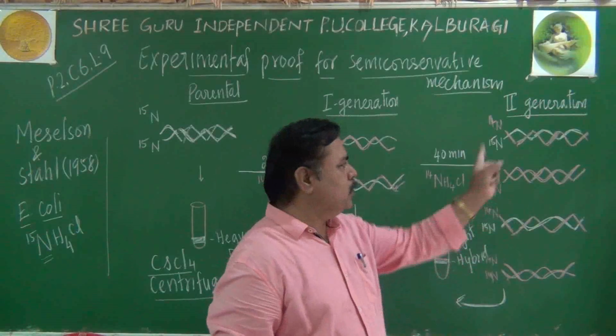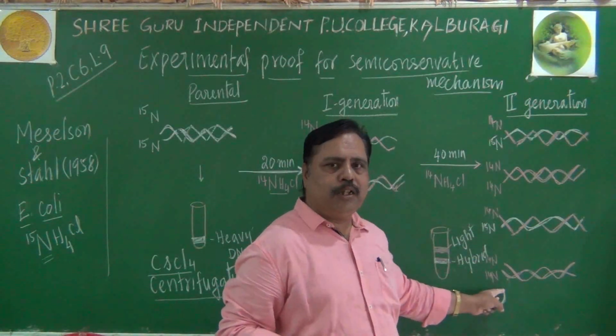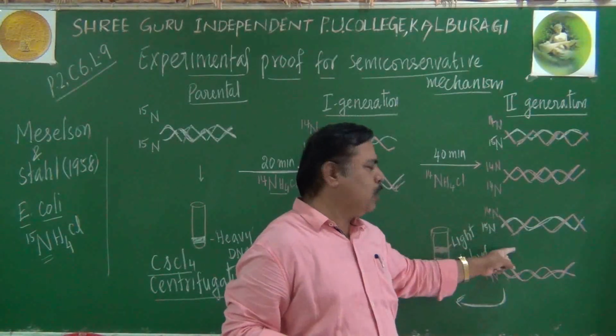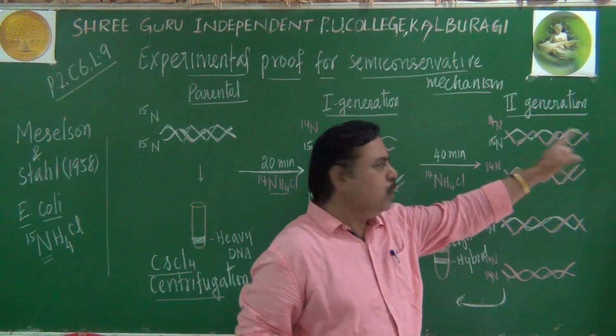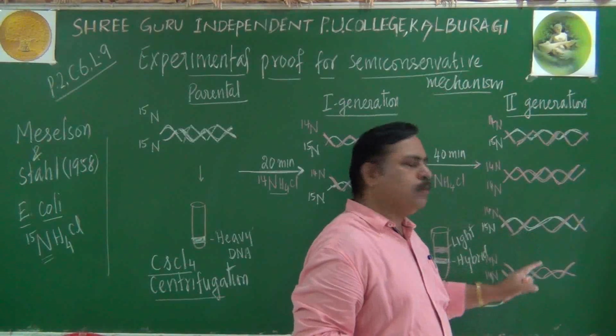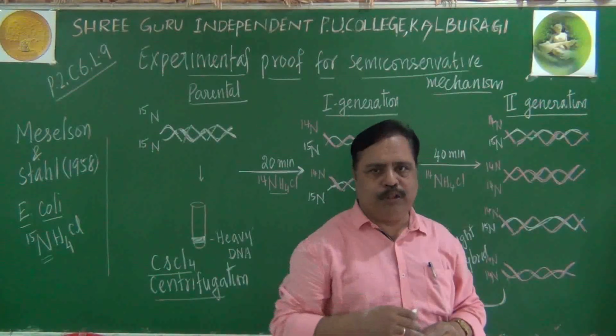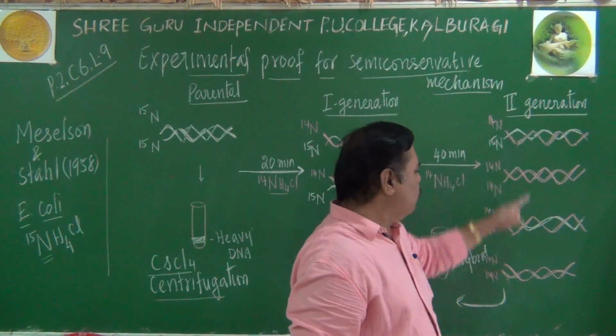Imagine in third generation, there will be 8 granddaughter molecules, is it not? Because four of them will act as parent. Each one will produce 2. This will produce 2 daughter molecules, this will produce 2, like that. Totally 8 will be produced. Out of 8, only 2 will be hybrid.